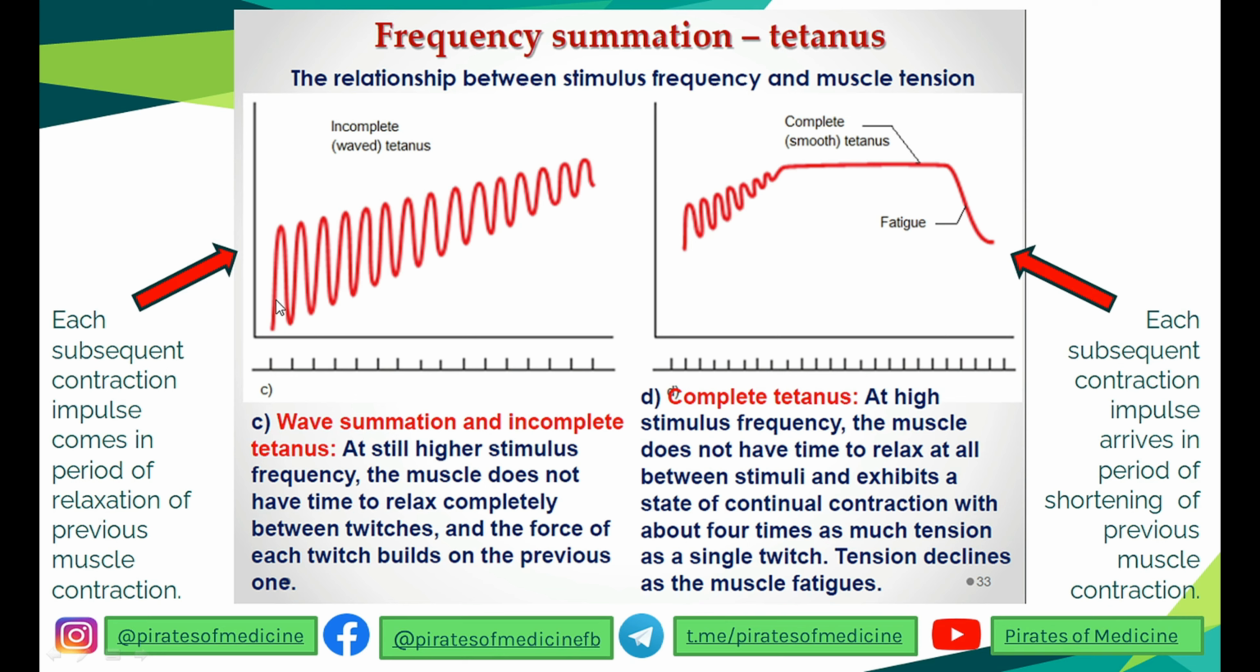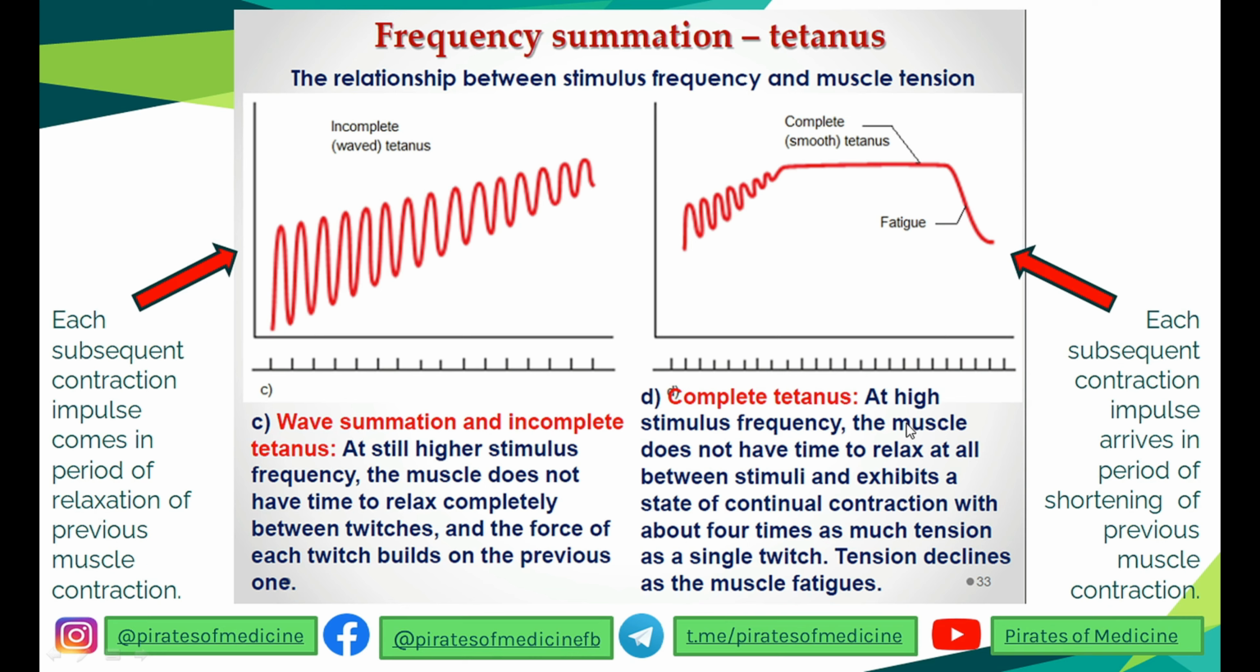See, this muscle was contracting and then it was relaxing, but before it was completely able to relax, another contraction came. This happened again, another contraction came. Each contraction comes in the period of relaxation, and as the frequency increases, they come quicker and quicker, the muscle is not able to relax, and every impulse comes quickly compared to the previous one. But note that in incomplete wave-like tetanus, each subsequent contraction comes in the period of relaxation of the previous muscle contraction.